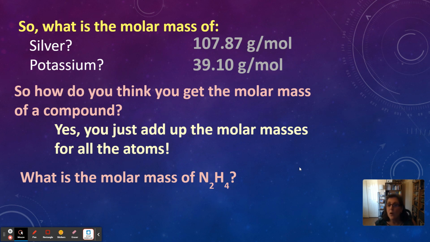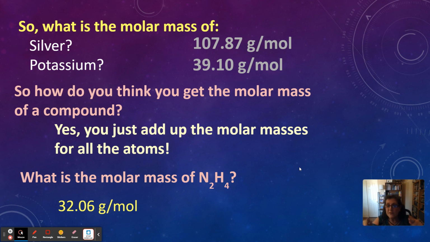Plus, we need 4 hydrogens. And hydrogens are 1.01. So 4 of them would be 4.04. So plus 4.04 equals, what'd you get? If you got 32.06 grams per mole, you're correct.